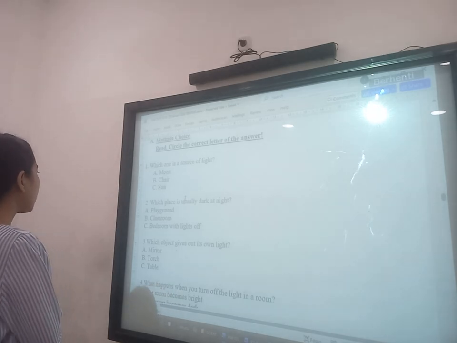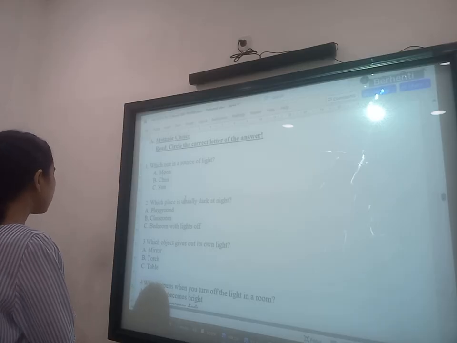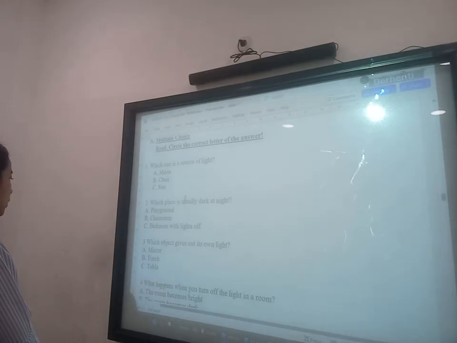Next. 2. Which place is usually dark at night? C. Bedroom with lights off. 3. Which object gives out its own light? B. Torch. 4. What happens when you turn off the light in the room? The room becomes dark.